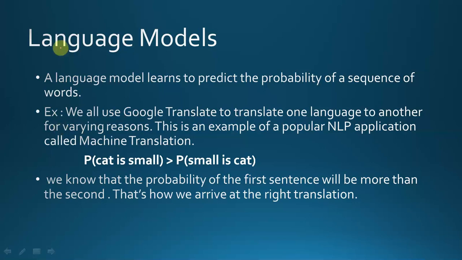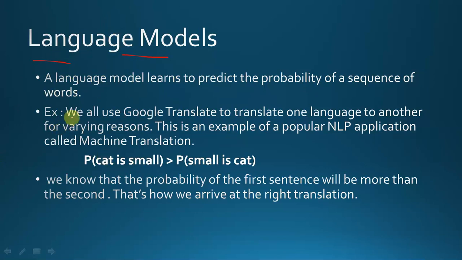Hello guys, so in this video we will talk about language models in natural language processing. A language model learns to predict the probability of a sequence of words. Let's understand it with an example.